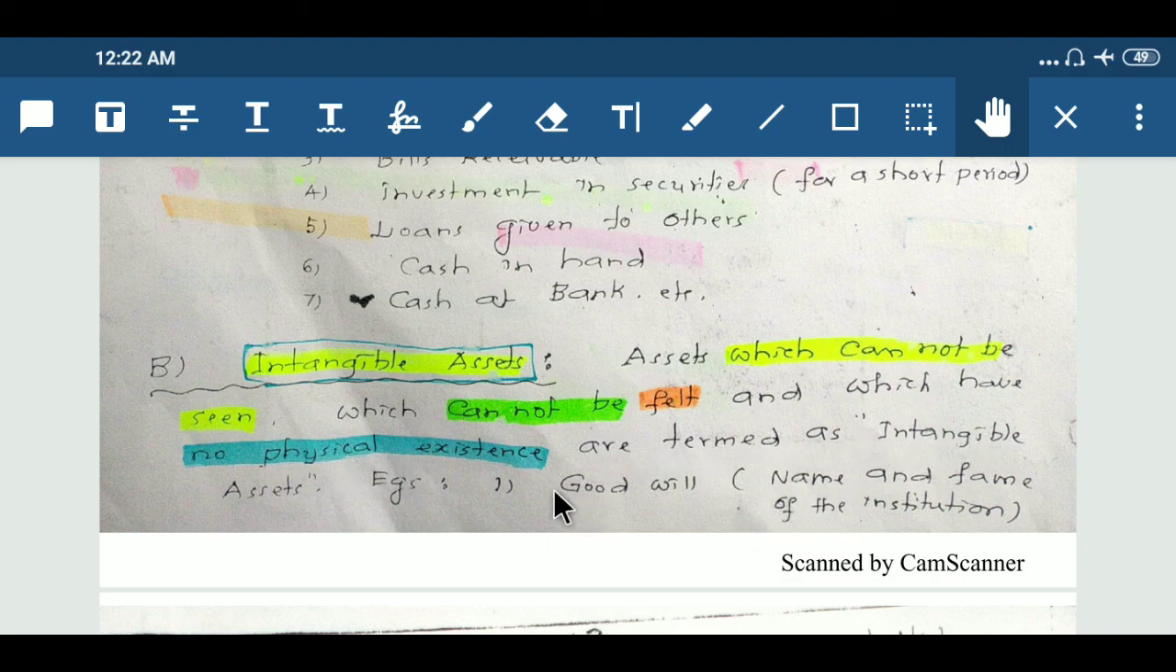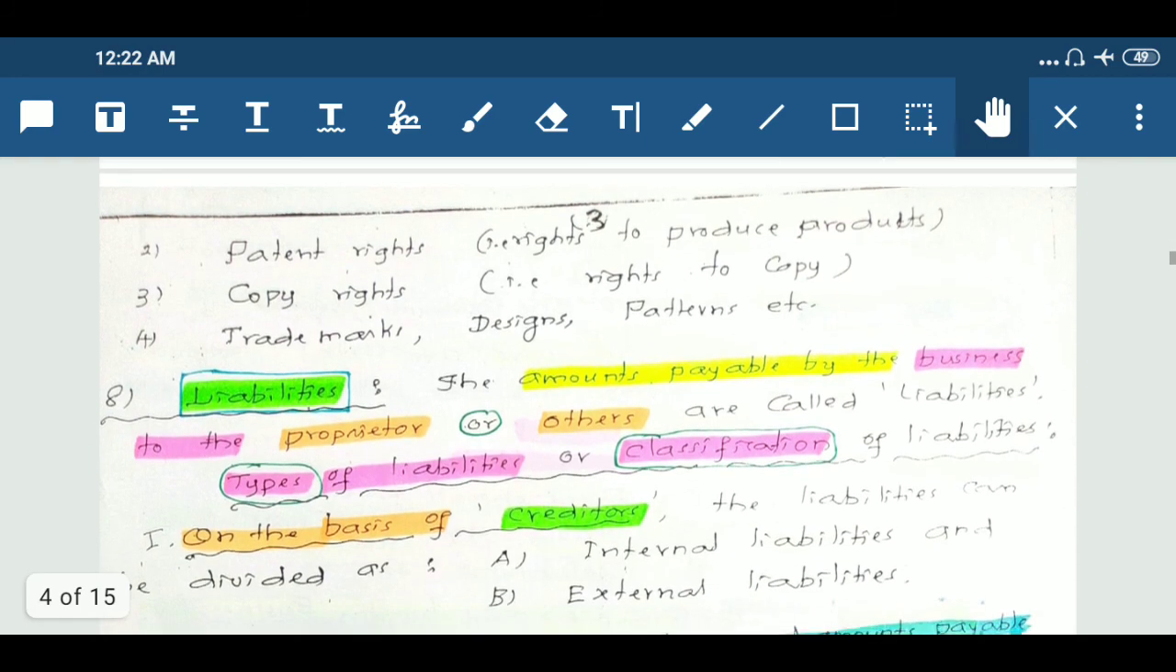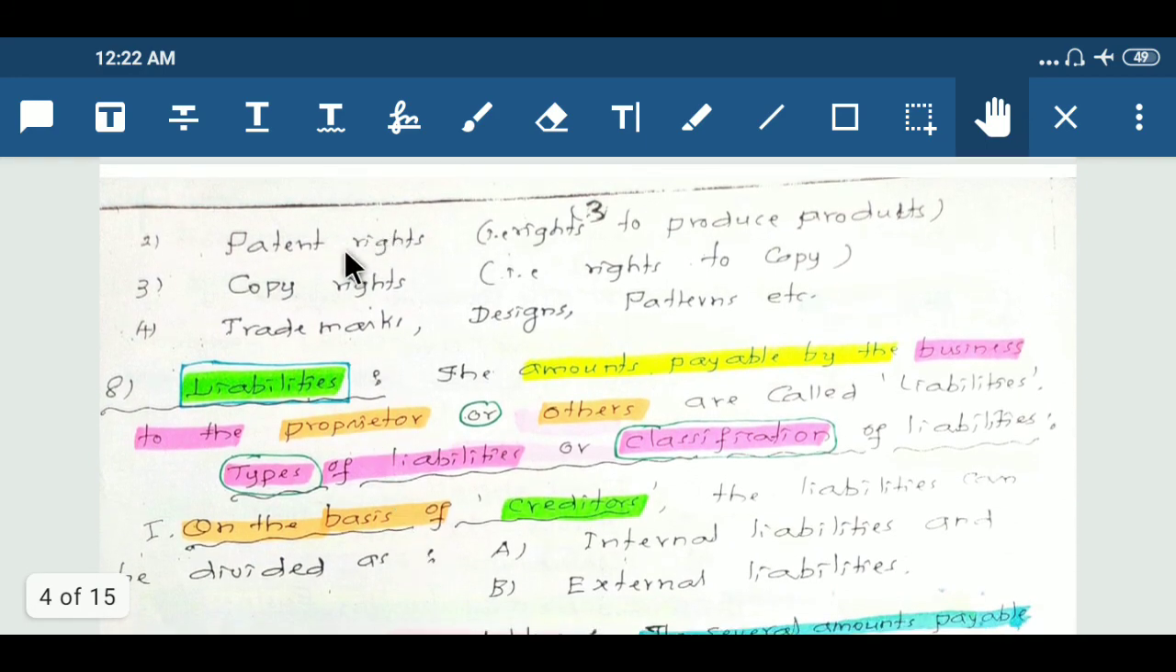For example, goodwill. Goodwill is the name and fame of the institution. Next example, patent rights, that means rights to produce products. Third, copyrights, that means rights to copy on books. Next, trademarks, designs, patents, etc. are the intangible assets.